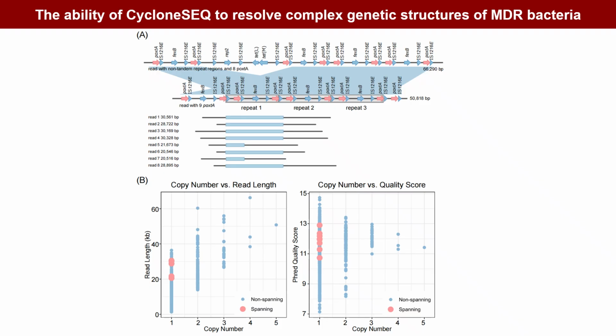Multi-drug-resistant bacterial genomes often contain complex structures that conventional sequencing technologies cannot resolve. In particular, heterogeneous tandem repeats hinder accurate genome assembly and are closely linked to resistance phenotypes, because copy number variation within tandem repeat regions can alter the expression of antibiotic resistance genes and the stability of mobile genetic elements, thereby affecting bacterial resistance and the dissemination of resistance genes. In this study, CycloneSEQ was shown to effectively resolve tandem repeat heterogeneity of resistance genes in resistant bacteria.